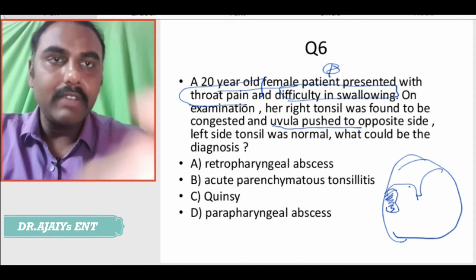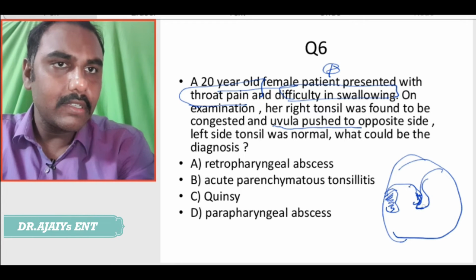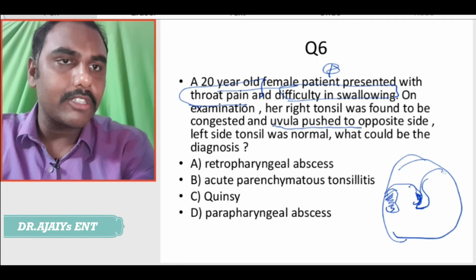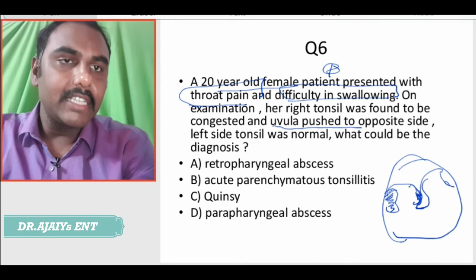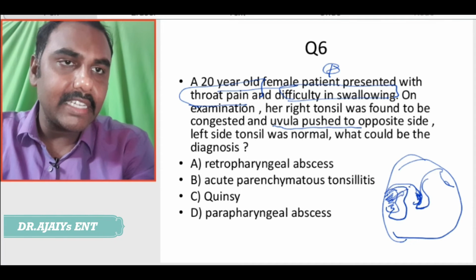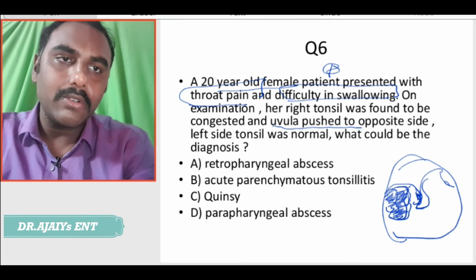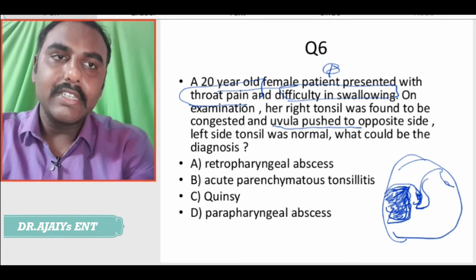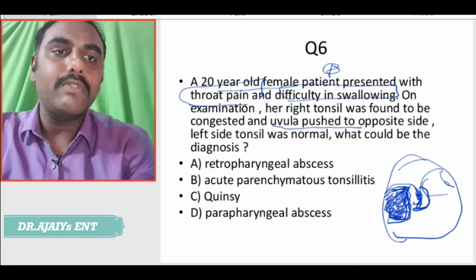That means the uvula is pushed towards the opposite side. That means the left tonsil was normal, what could be the diagnosis? That means the tonsil is congested and enlarged, the right tonsil alone is congested and enlarged, and it is such that it is also pushing the uvula to the opposite side.